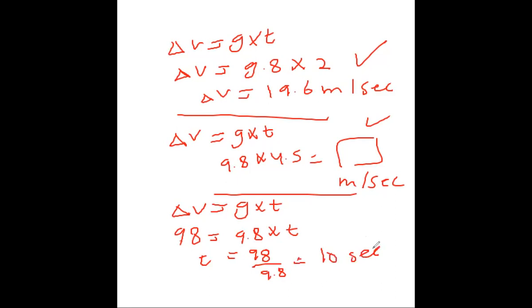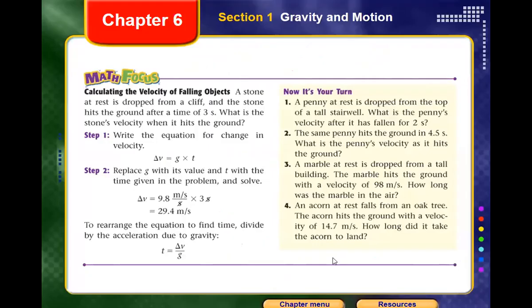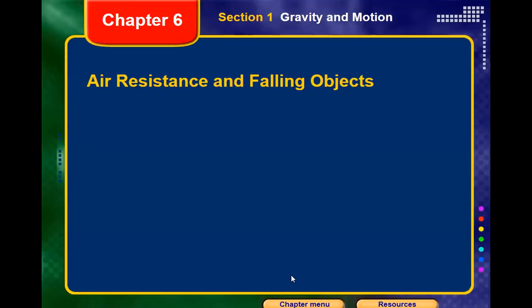I think it's simple and easy to find. What we figured out from this is that all objects, whatever the object is, keep moving with the same acceleration when they are in free fall, once they fall to the ground. There is no effect of the mass of the object or its size. So like this, guys, we know this.